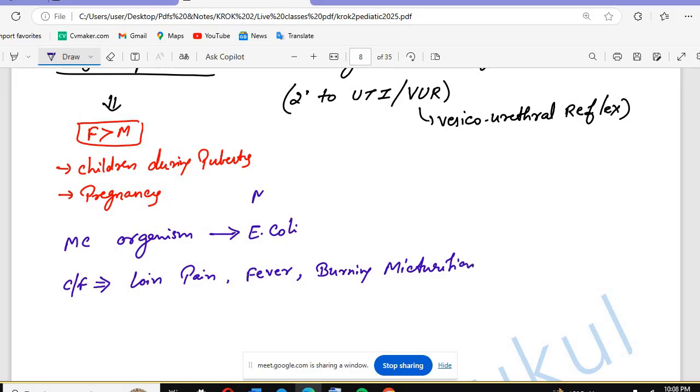Okay, what is the loin pain? Can anyone tell me what is the loin pain? Loin pain is basically in the lumbar region. The pain will be in the lumbar region on the back, on the lower back side. So that is the loin pain.